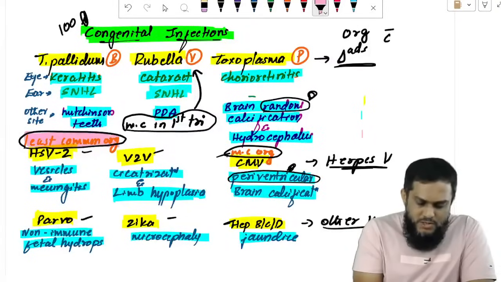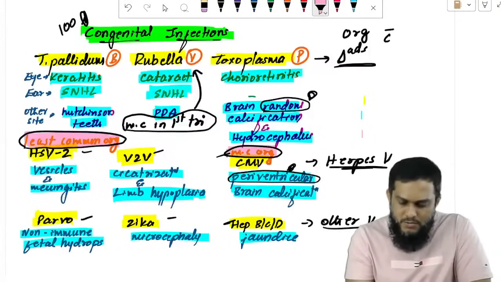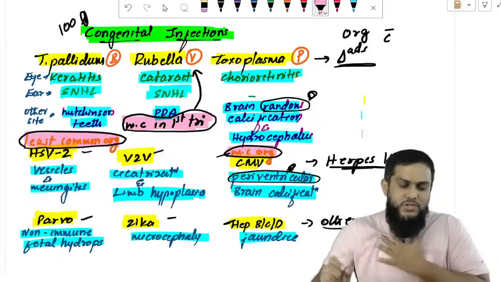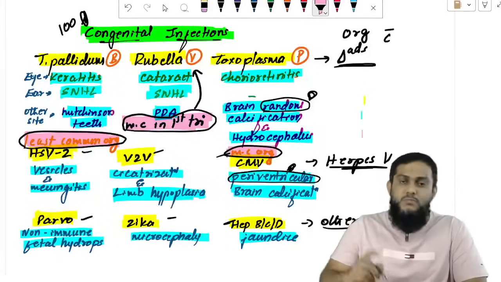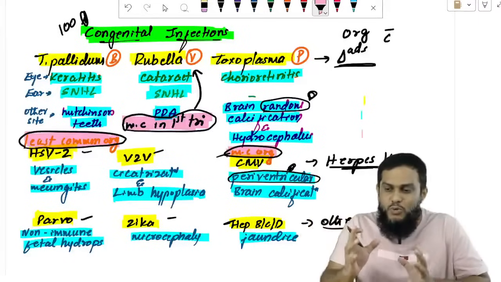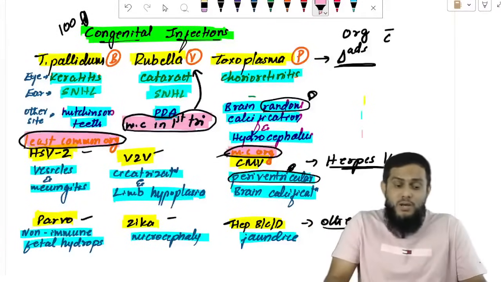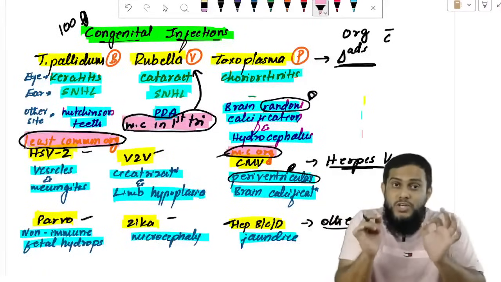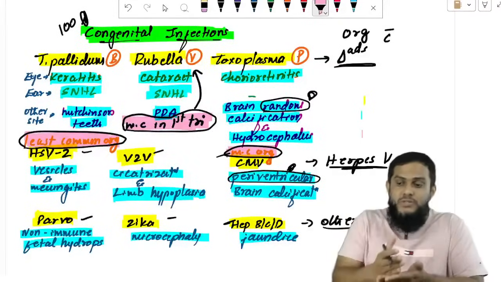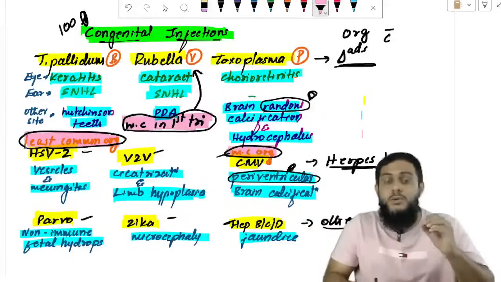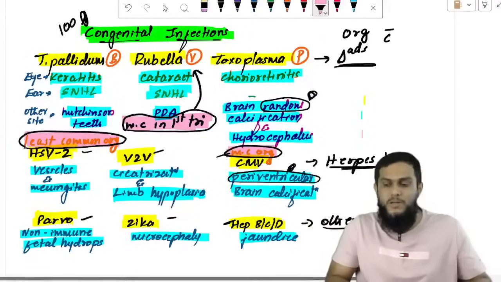So least common, most common, and most common in first trimester. Okay, so the most common organism is cytomegalovirus. The least common organism is herpes simplex virus 2 causing congenital infection. But most common, particularly in first trimester, if they ask, it is not cytomegalovirus, it will become rubella. Overall, most common is cytomegalovirus, but specifically in first trimester, it is rubella.